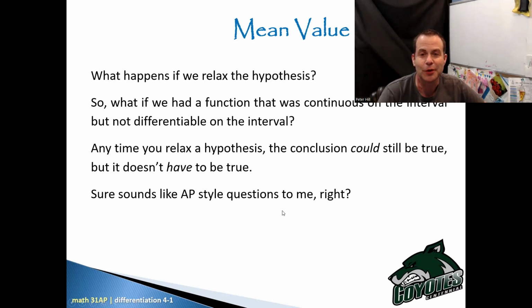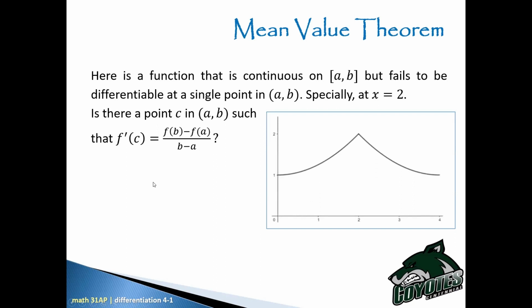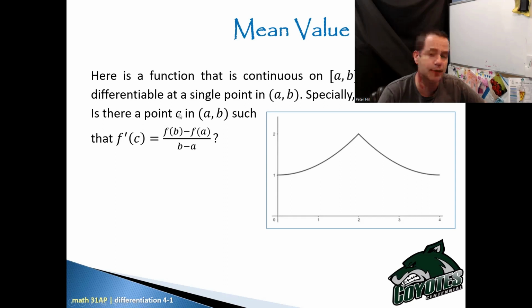Okay, so here's a function that is continuous on the interval a to b, but fails to be differentiable at a single point. It's not differentiable right where I'm circling my mouse, specifically at x equals 2. Is there a point C in the interval a to b such that the derivative of f at C equals the slope from a to b? Well, let's unpack that. What would the slope look like?